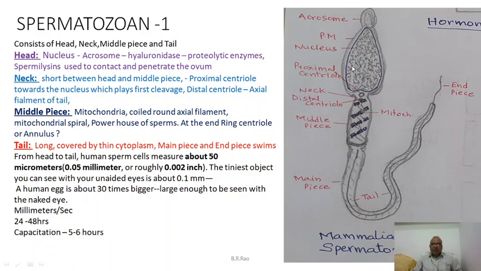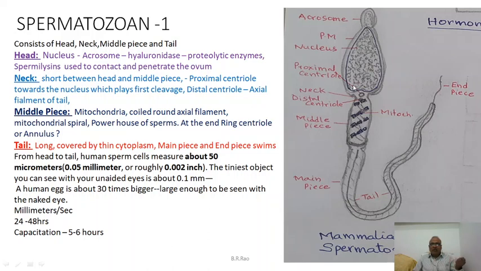Head is the very important part because it accommodates the entire genetic material of the father. This is the nucleus, and a very minimum amount of cytoplasm is there. On the top of the head, on the anterior side, there is a cap having acrosome. This acrosome consists of a lot of enzymes. They dissolve the egg membranes and allow the penetration of sperm.